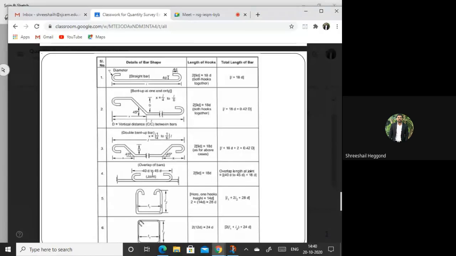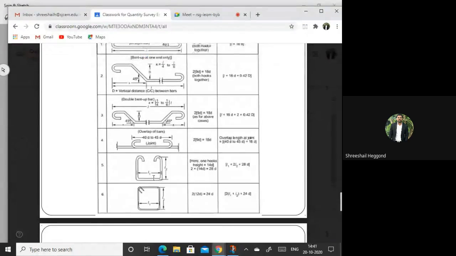In such cases, overlapping will be given. With hooks given, that will be multiplied with 18D. Then overlap length can be given as 40 times D or 45 times D, whatever will be given in the detailed schedule. That you need to write plus hooks. That will be added. If U-shaped stirrups are there.